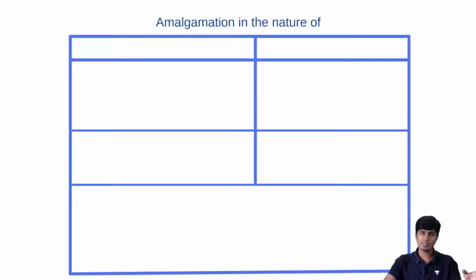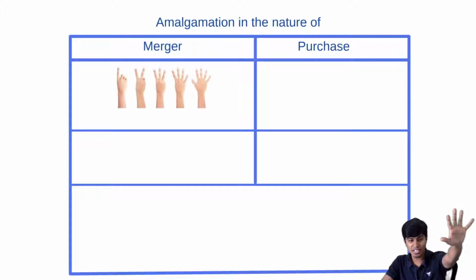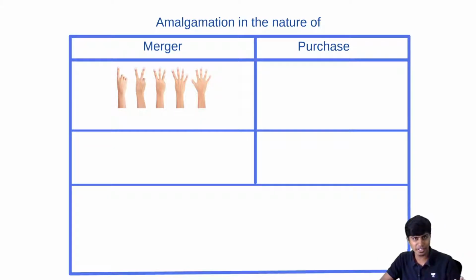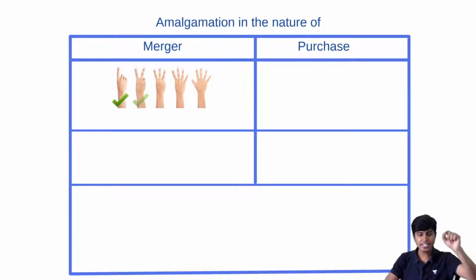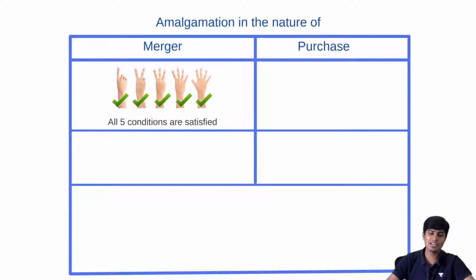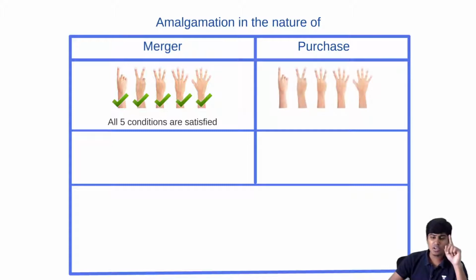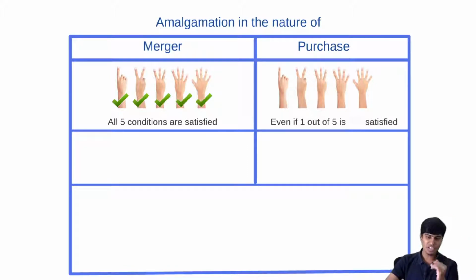Amalgamation can be in the nature of merger or purchase. How do we decide? Based on 5 conditions: 1, 2, 3, 4, 5. If you tick all 5 conditions, all 5 are satisfied, it is amalgamation in the nature of merger. If you satisfy 1, 2, 3, 4 but you didn't satisfy 5, it is not merger, it is purchase. So even if one out of 5 is not satisfied, it will become amalgamation in the nature of purchase.